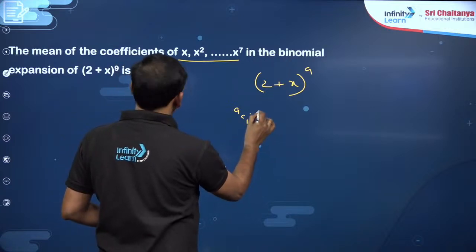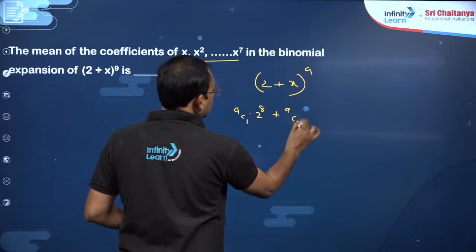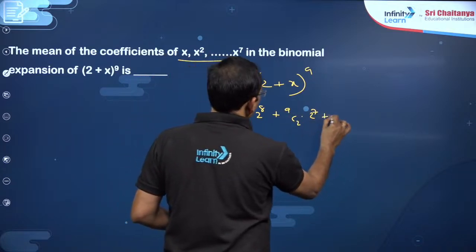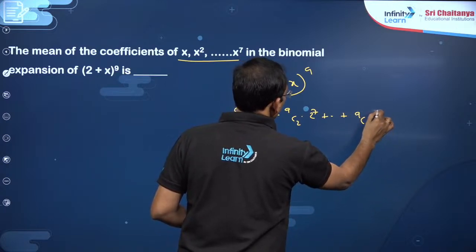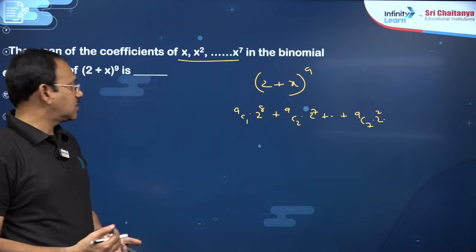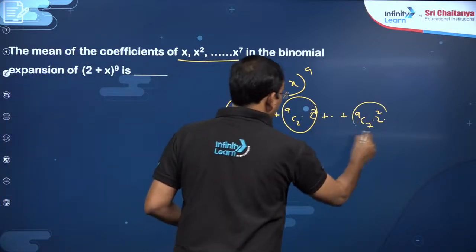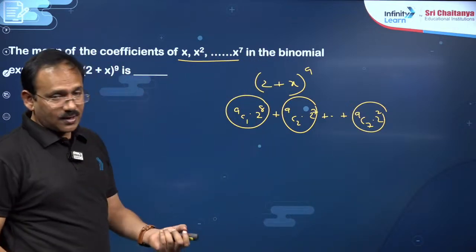You just want the coefficient of x, so you will get 9C1 into 2 power 8 into x, plus 9C2 into 2 power 7 into x square, and so on, 9C7 into 2 power 2 into x power 7. You want this sum, dear students. Of course, you want their average, the mean. There are 7 terms, so you have to divide by 7.